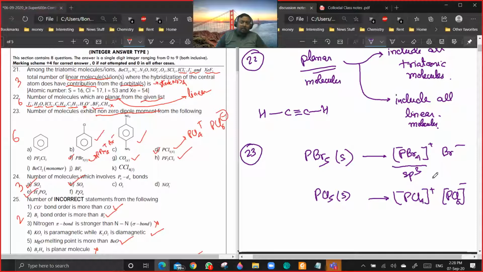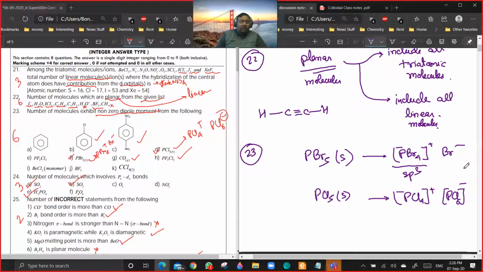Should we consider it as an ionic compound? Yes, in solid state it exists as an ionic network of these ions. Not in all cases are these things experimentally verified, so only the ones for which I have given that. Right now, these two are there.